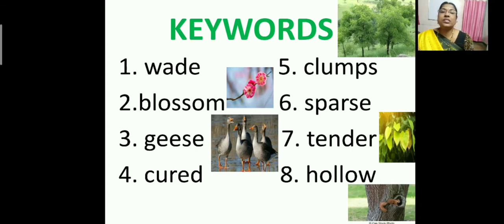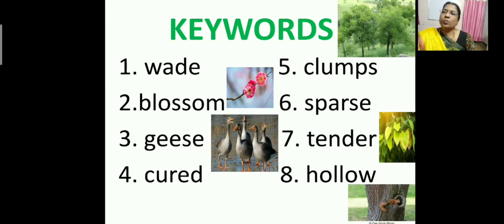Cured. Next word is cured. Cured means if you fall down, you get hurt on the knee or anywhere, and you apply some ointment, isn't it, children? So after some time, it heals or it gets cured. Then see the fifth word, clumps. So what does clumps refer to? Clumps refers to a small group of trees growing very closely. You can see the neem trees there, children. They are very close to each other.